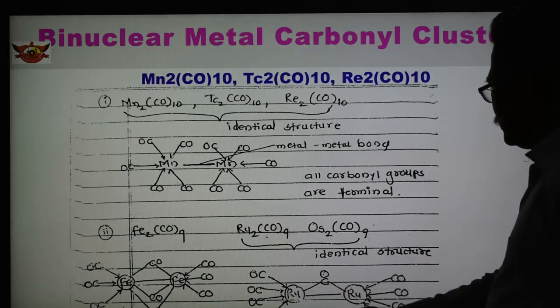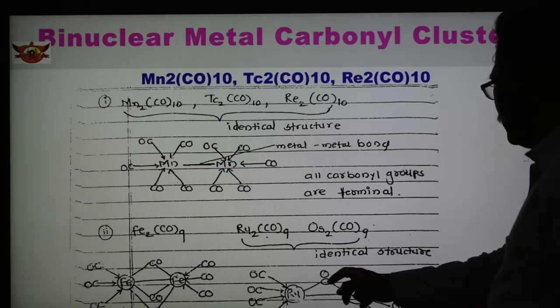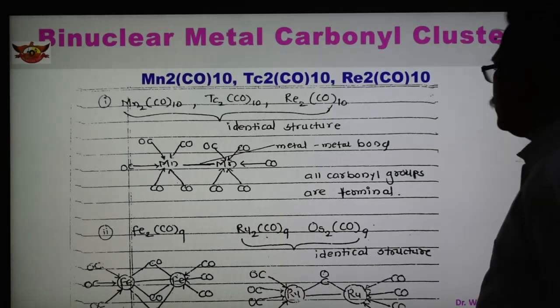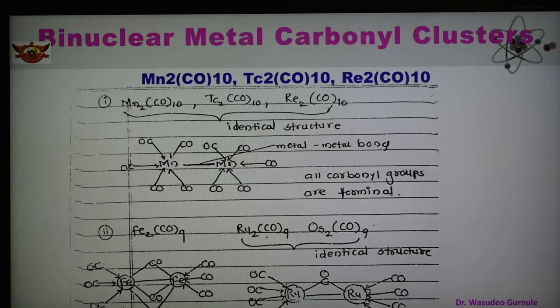And in case of Ru2(CO)9, the structure is shown. The ruthenium metal-metal bond is there, 1 bridging carbonyl is there, and 4 terminal carbonyls here and 4 here, a total of 8 terminal carbonyls. So 4 terminal carbonyls are present on each ruthenium metal, and 1 bridging carbonyl is there between the two ruthenium metals.